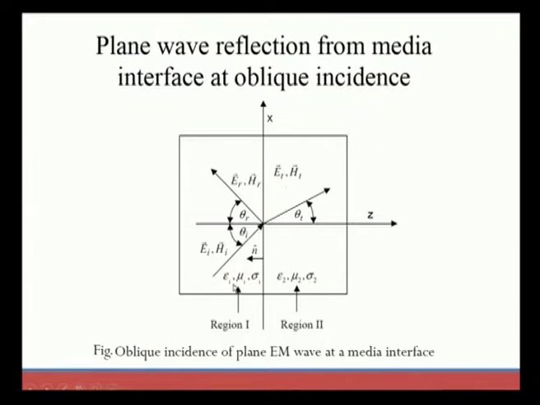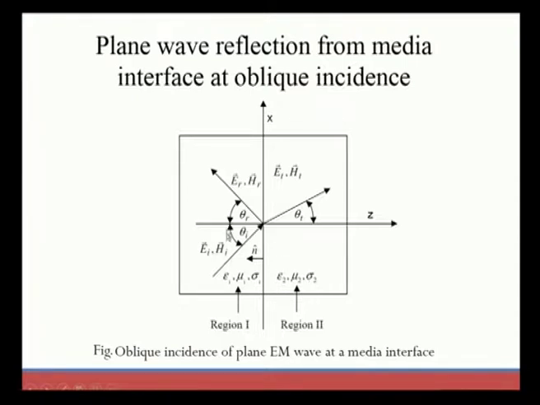In both regions the parameters that characterize the electromagnetic wave are epsilon 1, mu 1 and sigma 1, and epsilon 2, mu 2 and sigma 2.